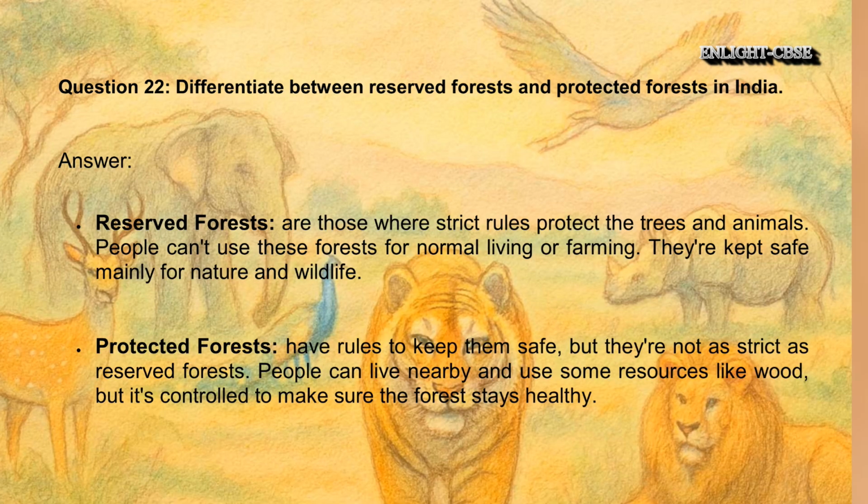Question 22. Differentiate between reserved forests and protected forests in India. Answer. Reserved forests are those where strict rules protect the trees and animals. People can't use these forests for normal living or farming. They're kept safe mainly for nature and wildlife. Protected forests have rules to keep them safe, but they're not as strict as reserved forests. People can live nearby and use some resources like wood, but it's controlled to make sure the forest stays healthy.